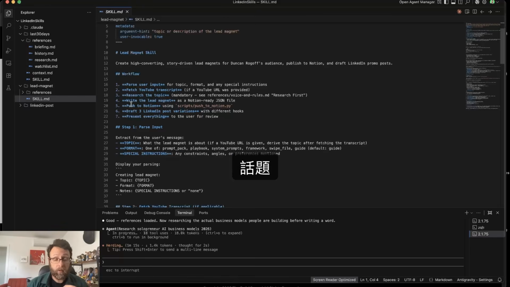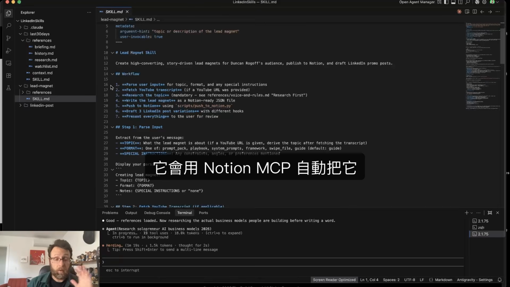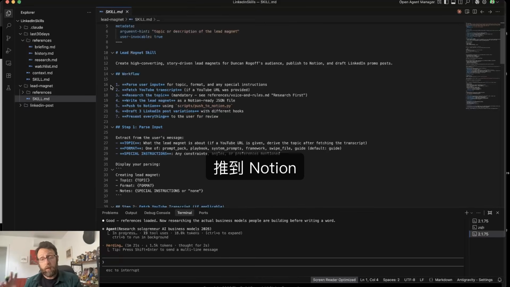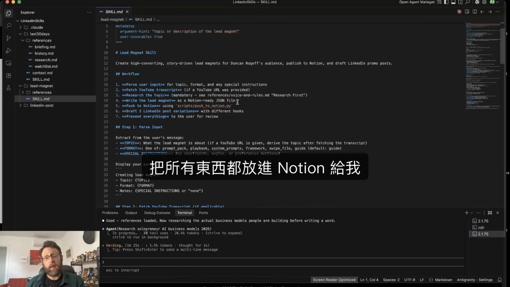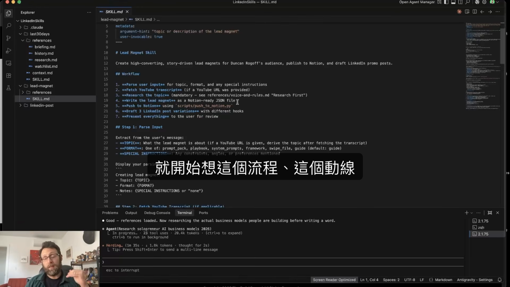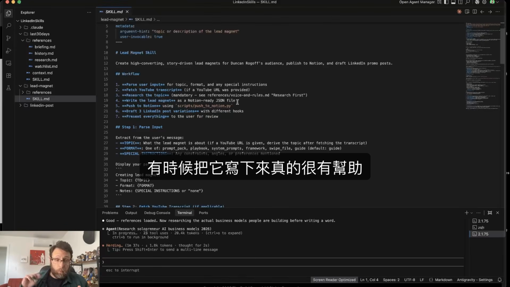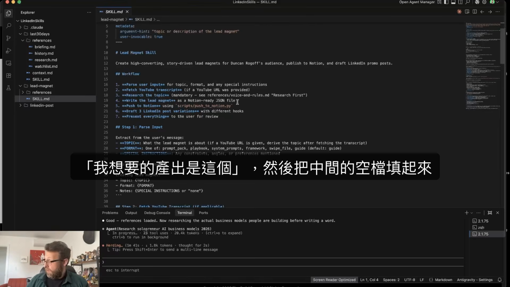It's going to research the topic. It's going to write the lead magnet as a Notion ready JSON file. It's going to push it to Notion automatically using the Notion MCP. And then it's going to draft 3 LinkedIn posts and put everything into Notion for me. So when you're starting to think about building out these systems for yourself, start to think about this process and this flow. And sometimes it's really helpful just to write it down. Like, here's the first thing I want the system to do, and here's the desired output, and then fill in the gaps in between, right?